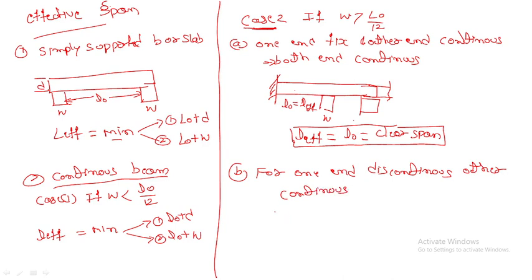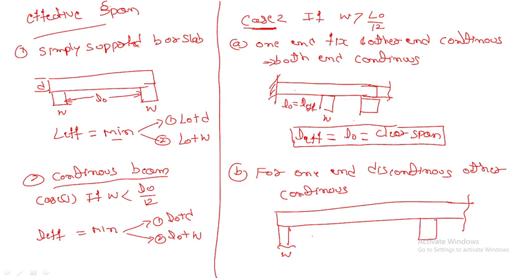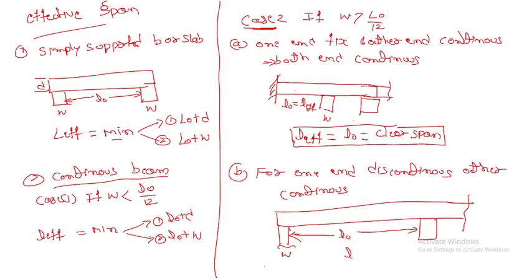Then the diagram will come like this. This is continuous, you can say this is a support, width is W, and this is another support, right? We call this L naught, and this is D. Now L effective is equal to, can I write here? I will do one thing, I will write the formula of L effective for that sketch in the next slide.